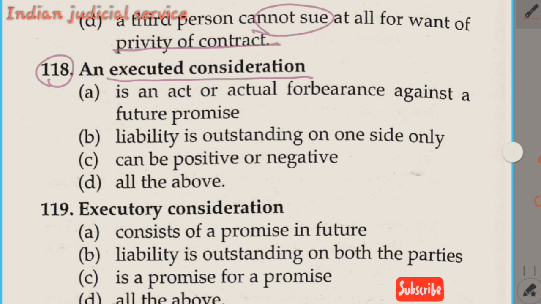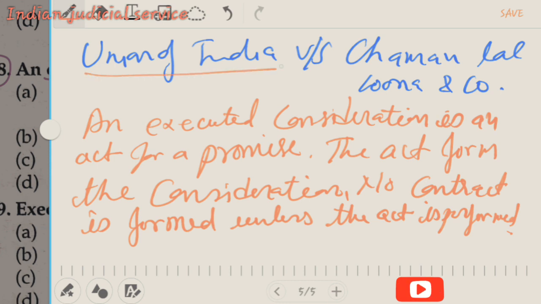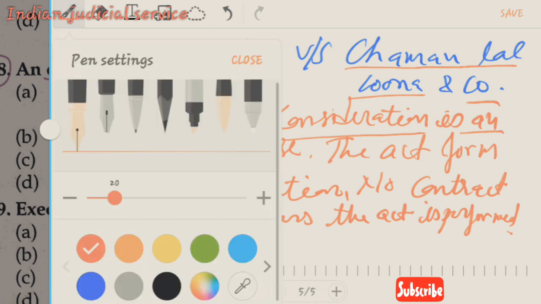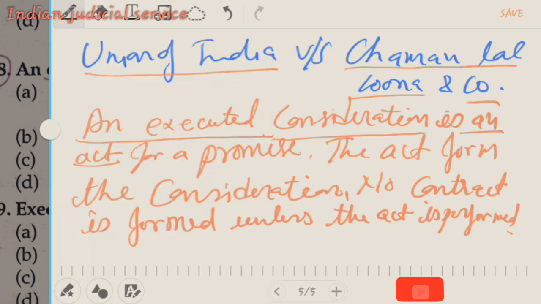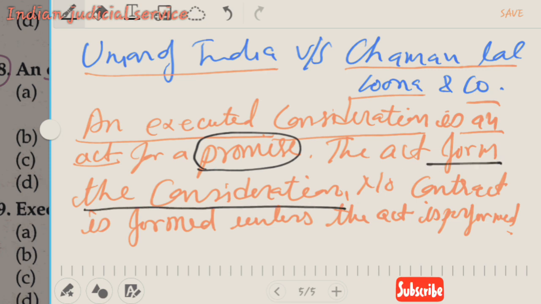Now we take the important case law related to executed consideration, where Justice Das of the Supreme Court defined this. The name of the case is Union of India versus Chaman Lal Loona and Company. In this case, Justice Das held that executed consideration is an act for a promise. The act formed the consideration.